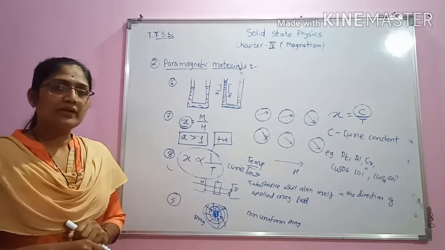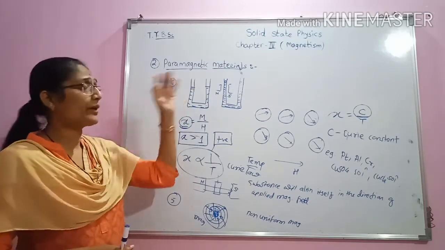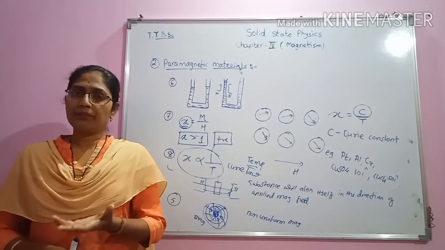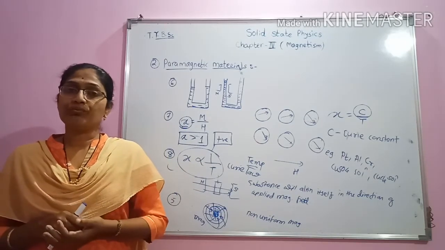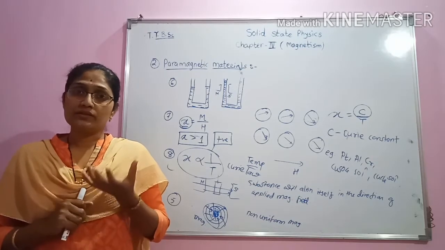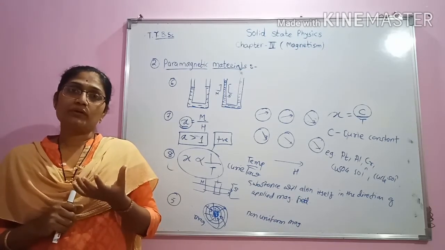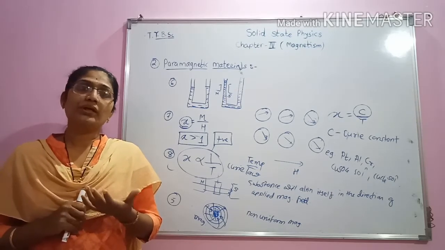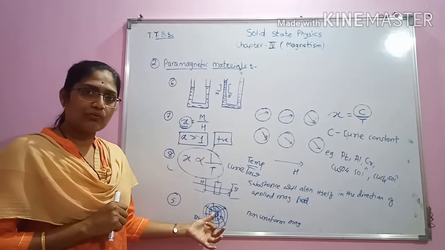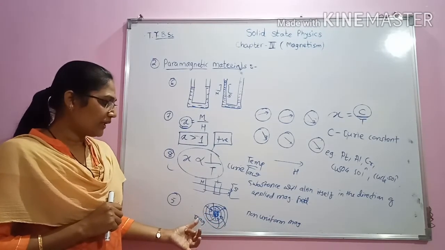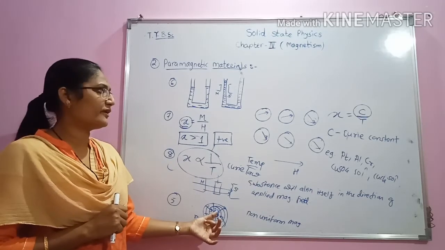The next property is that if we take a paramagnetic material and keep it in a petri dish, and apply a non-uniform magnetic field, then this substance will move from the weaker part of the field to the stronger part of the field, and hence it will get collected at the center of the petri dish.